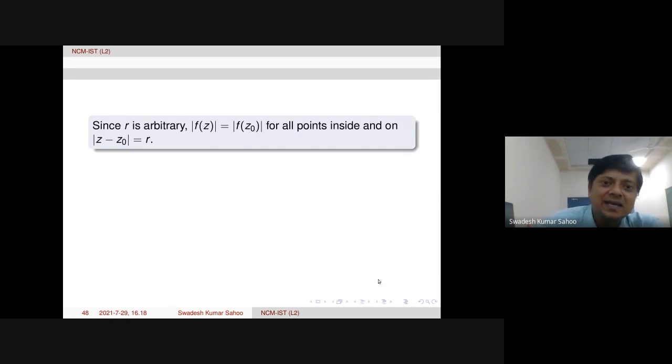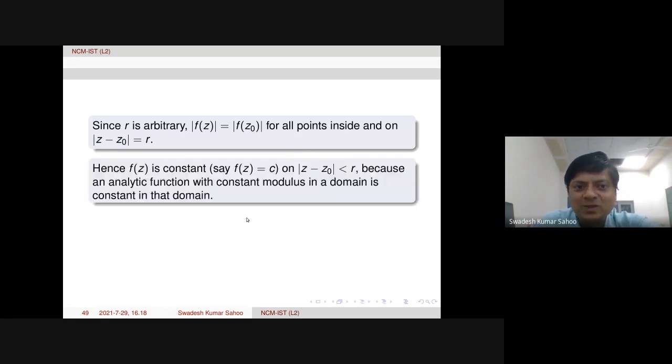So since r is arbitrary, because we have chosen r arbitrarily, this relation holds for all points inside and on the circle. Because r is arbitrary, we can shrink it or expand it. Therefore, we have an analytic function whose modulus is constant, so it has to be constant. So f is a constant function, let's say c, on this part.